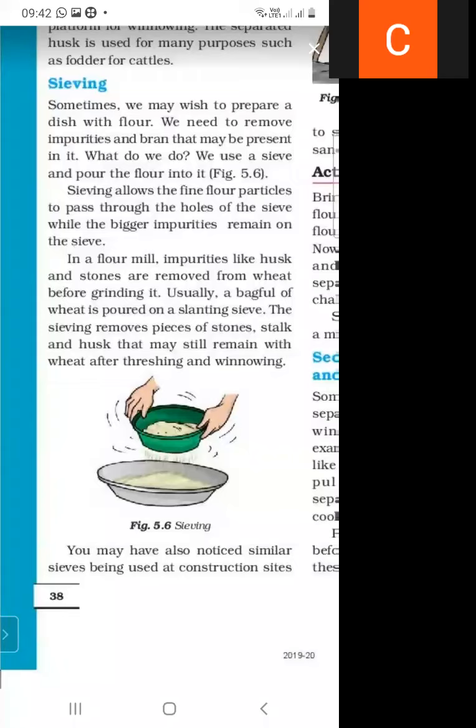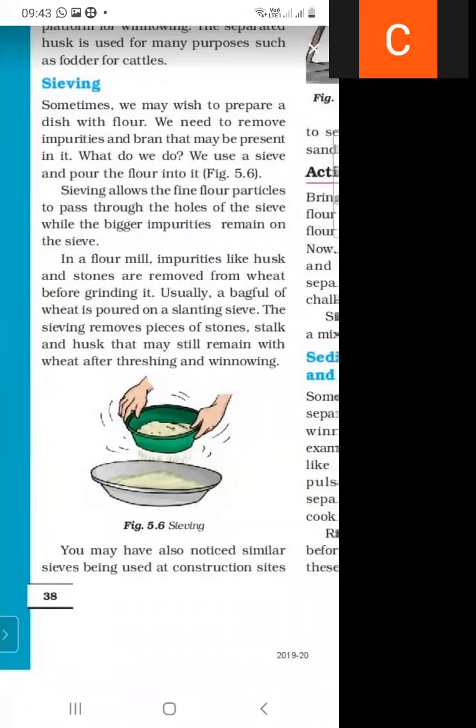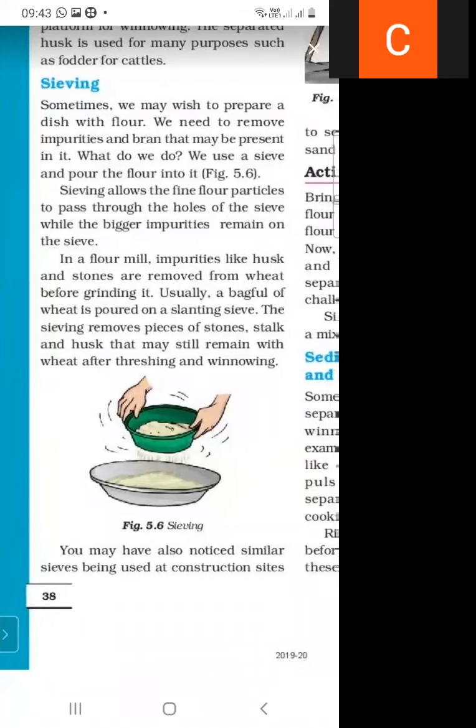And how does this occur? Sieving allows the fine particles of the flour to pass through the sieve, while the bigger impurities remain on the sieve. In this way, we can separate bran and impurities using a sieve.